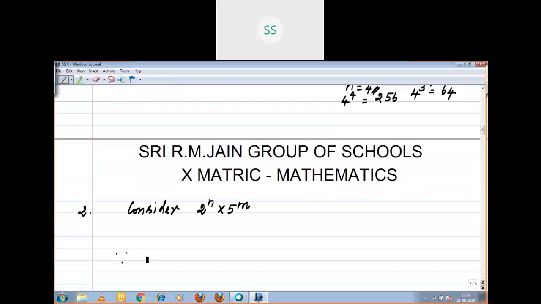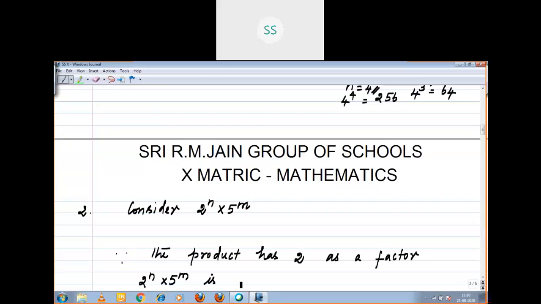Since the product has 2 as a factor, will you agree or not? The product has 2 as a factor. Now, 2 power n into 5 power m is even. n is a natural number.